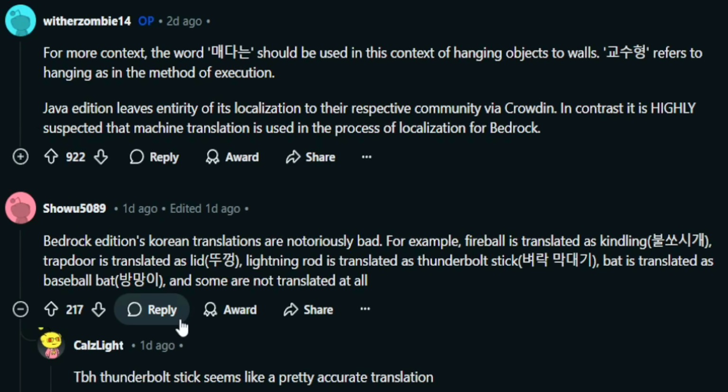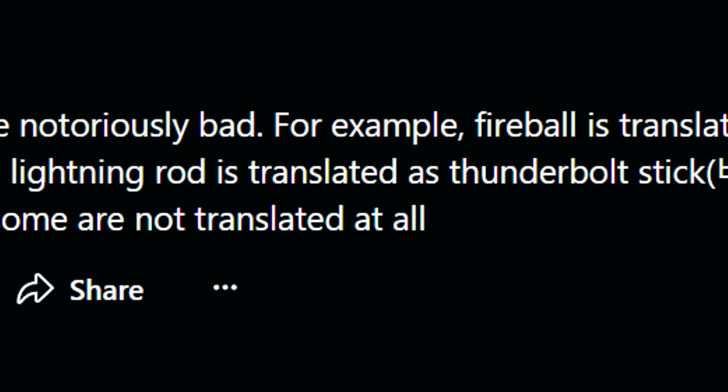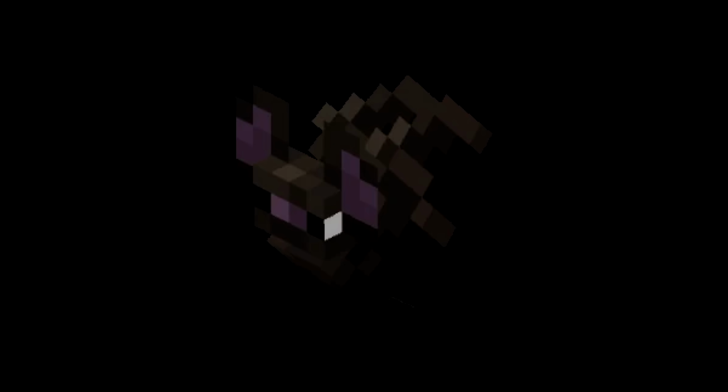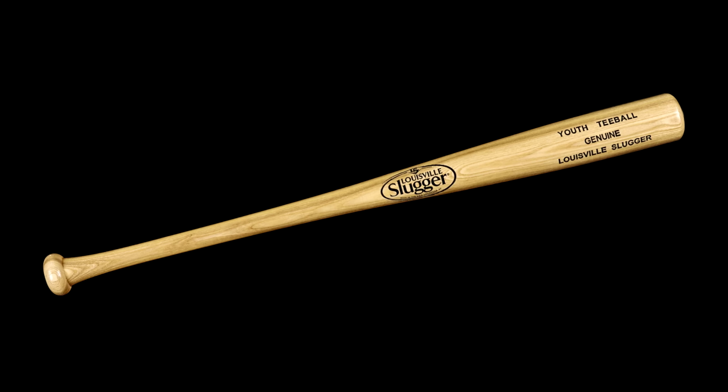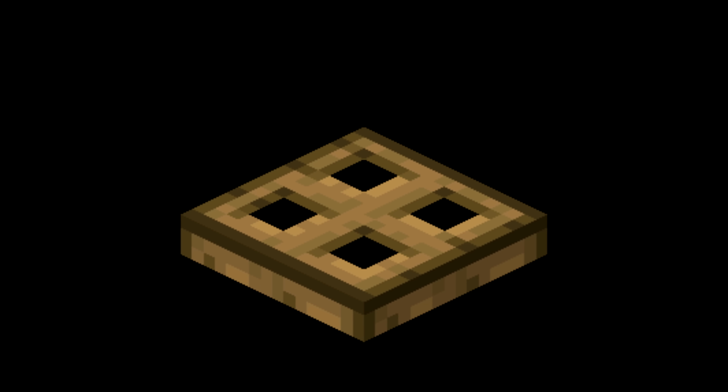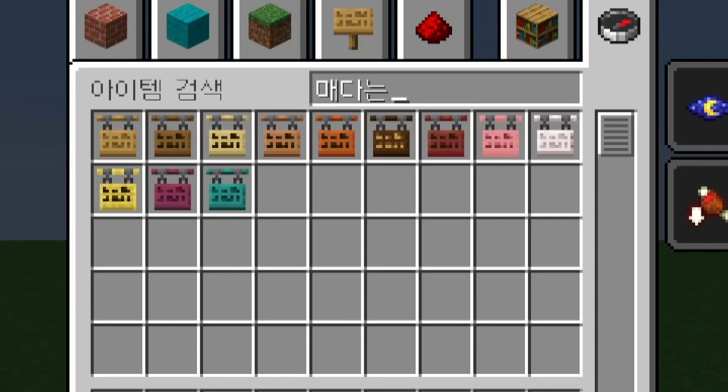Java Edition's translations are used via crowdin, so I don't know how Bedrock's one is done, but clearly it hasn't been vetted correctly. Wait, lightning rod is thunderbolt stick. The animal bat is a baseball bat. And trapdoor is just lid. It's so suspicious. The cherry one is a mistake and the rest of them are fine.